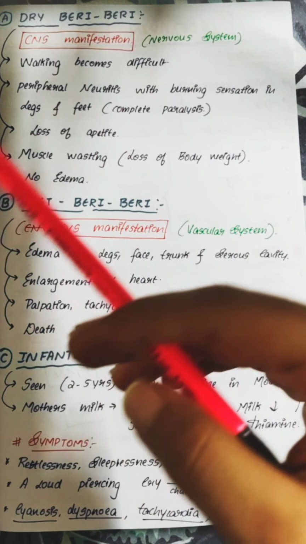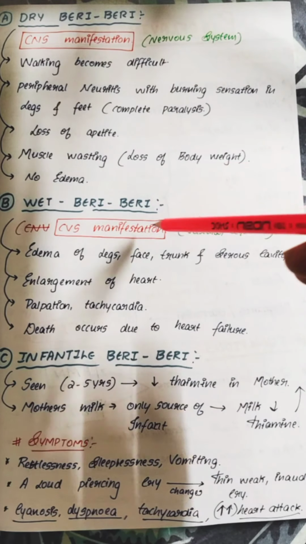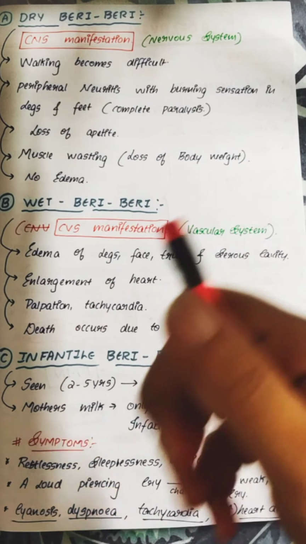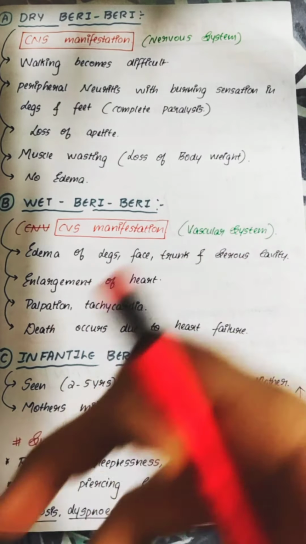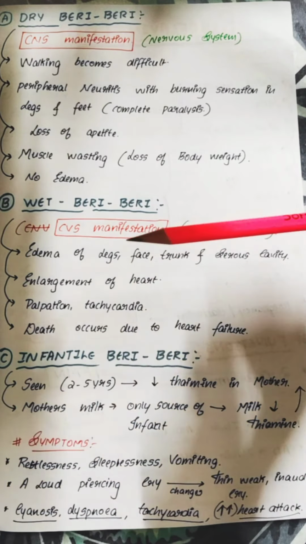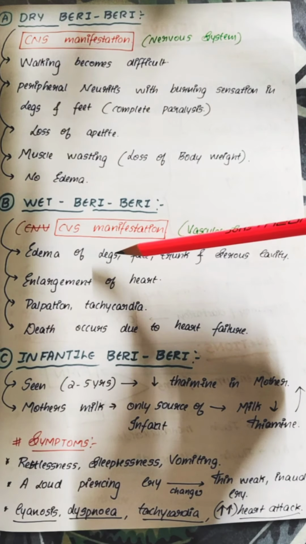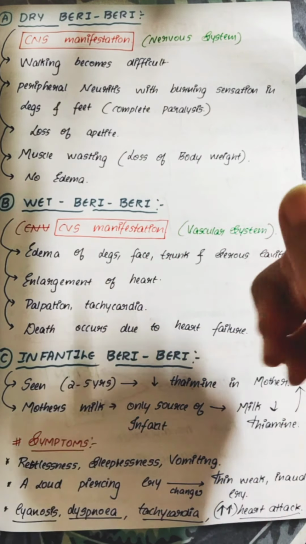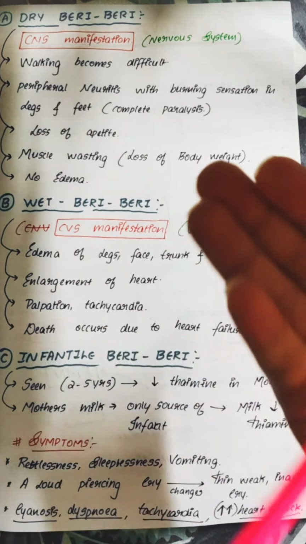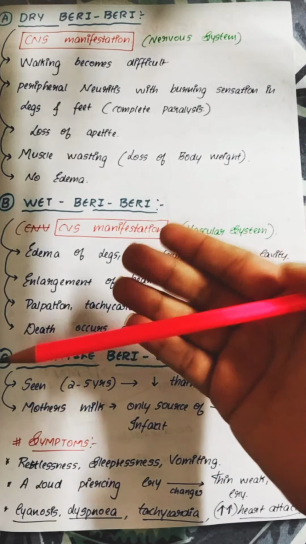The second type of beriberi, wet beriberi, includes serious manifestations which mainly affect your cardiovascular system, the heart. You can see there is edema of your legs, face, trunk and serous cavity. There is also enlargement of your heart. You can see there will be palpitation, tachycardia, and death occurs due to heart failure. In severe conditions, as it is affecting the heart, death may occur.